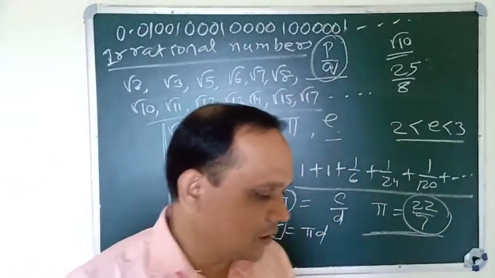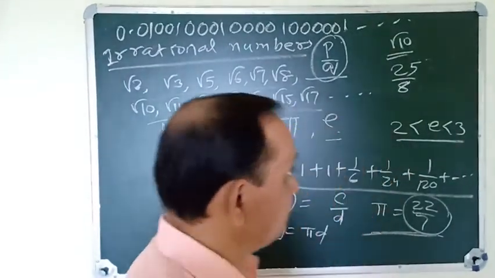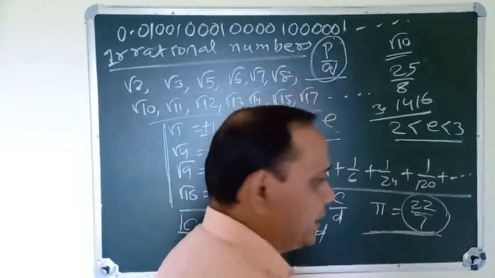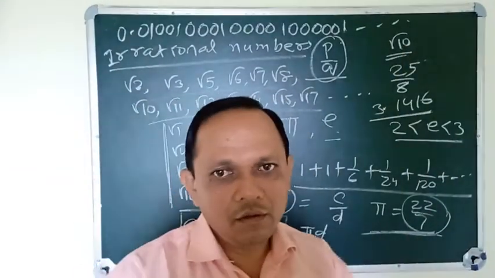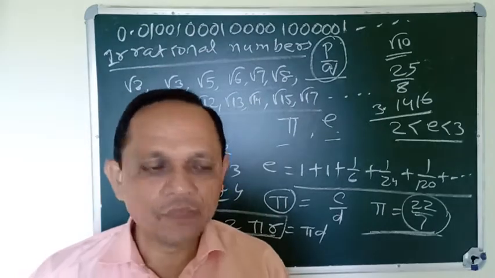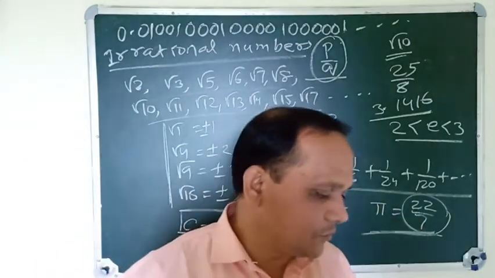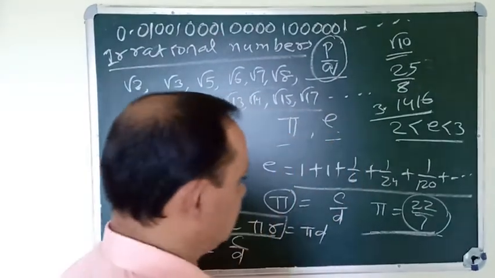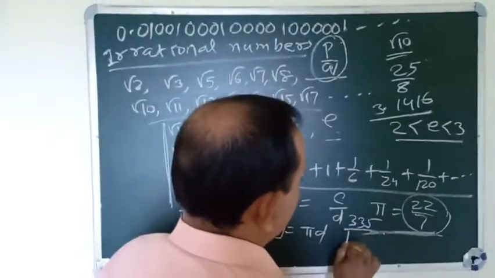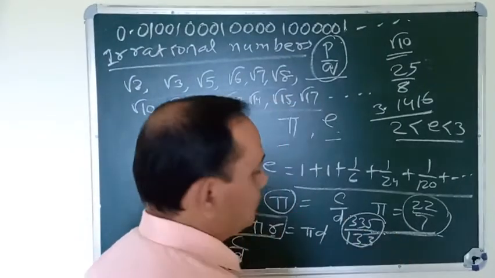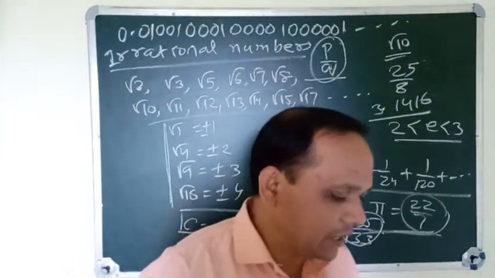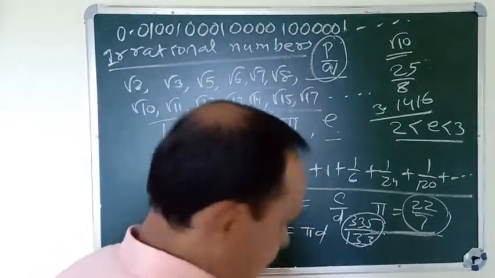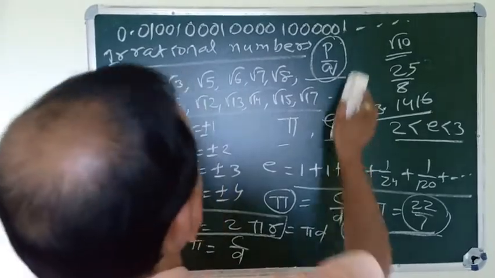According to Ptolemy, pi equals 3.1416. This value and 22 by 7 are generally used, and root 10 can also be used in mensuration. According to Chung Chi, the value of pi is 335 by 133. According to Aryabhatta, the value of pi equals 62,832 by 20,000.